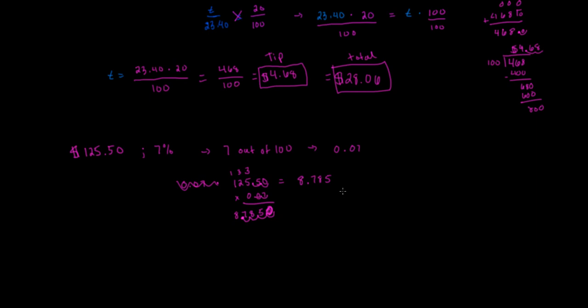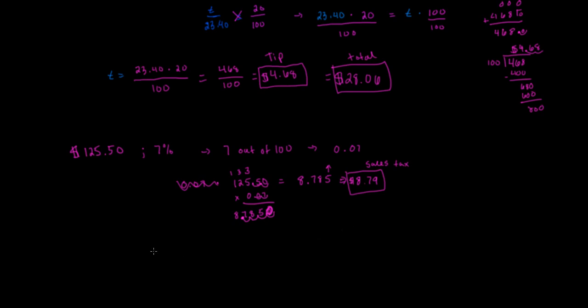We don't use money in thousandths. We only go up to the hundredths place. So we're just going to round this up, and that's going to turn out to be $8.79. Round up, because this 5 tells us that we're going to go up. So we have $8.79, and this would be the sales tax in Indiana for a $125.50 purchase.